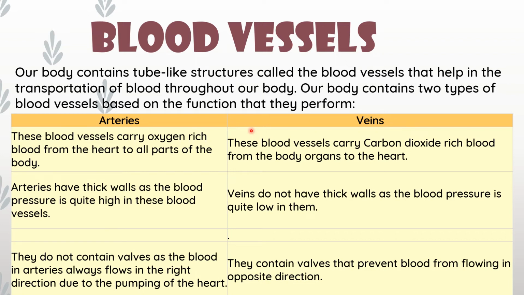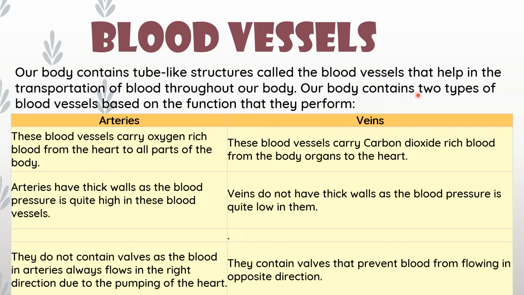In that structure you can see many tube-like structures, red and blue in color. Those tube-like structures are called blood vessels. The whole body contains these blood vessels. It is a network that helps in the transportation of blood throughout our body.